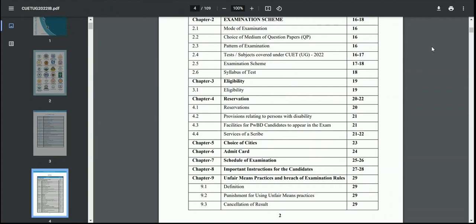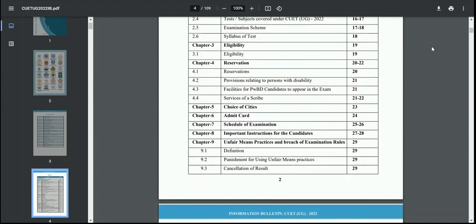Then we have chapter 5, which talks about the choice of cities which you will be selecting while selecting your test centers. Then we have chapter 6 for admit cards, chapter 7 for schedule of examination, chapter 8 for important instructions for the candidates, and then we have chapter 9 which covers the unfair means, practices and breach of examination rules. In case any of the candidates follows unfair means for appearing in the examination or filling the forms, this chapter 9 discusses all the punishments or the result cancellation, etc., which are the provisions under the unfair means and practices.